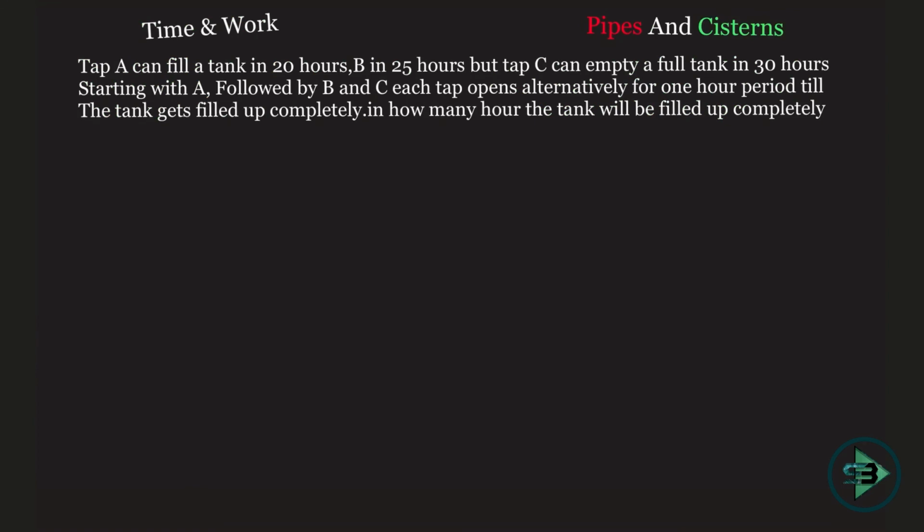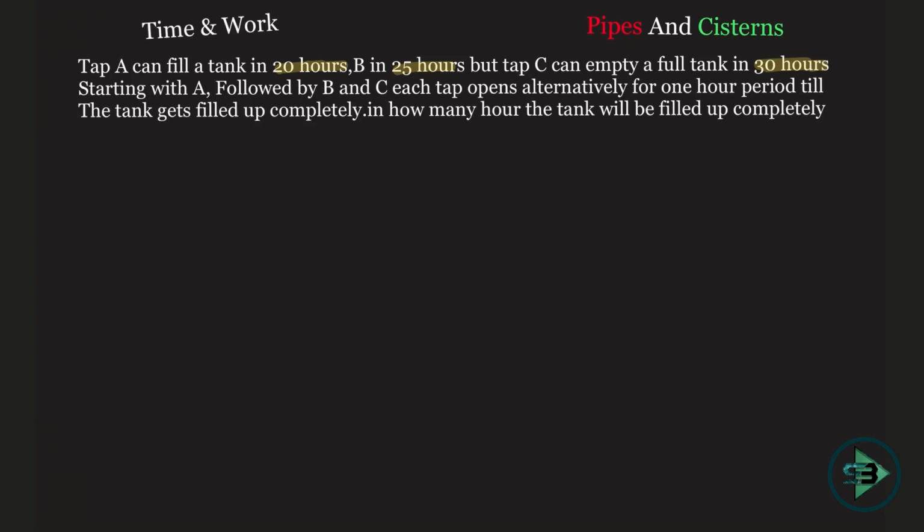Now let's solve a problem related to pipes and systems and negative work. Let's put it in terms of some complicated values and play with the concept of negative work. Okay, so let's start. Tap A can fill a tank in 20 hours, tap B in 25 hours, but tap C can empty a full tank in 30 hours. Okay, so just like the previous thing, 5, 10, 15, you have 20, 25 and 30.